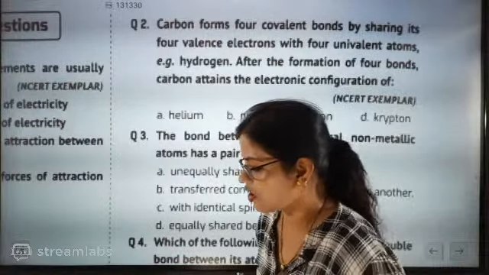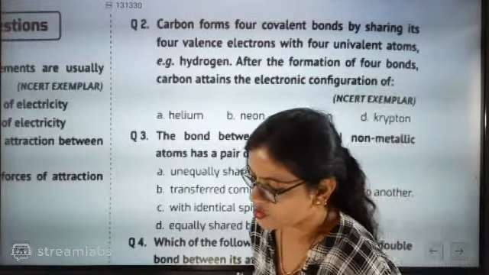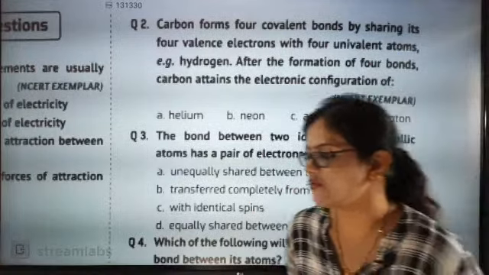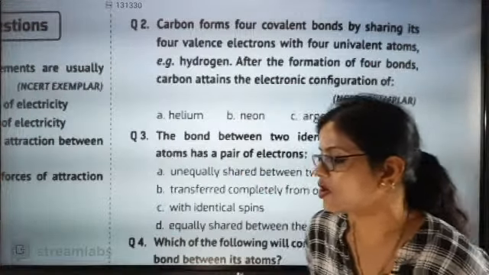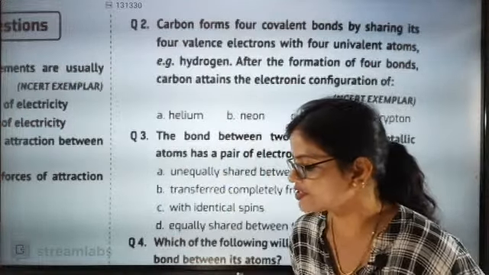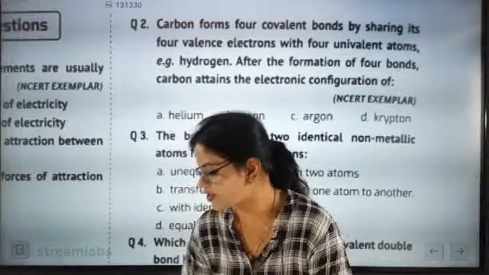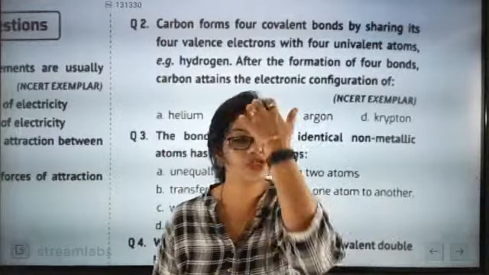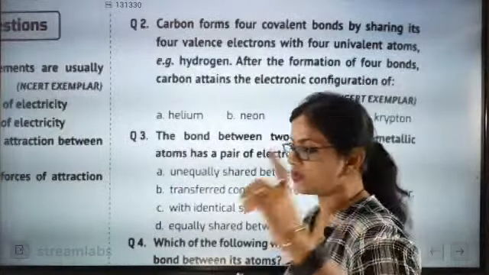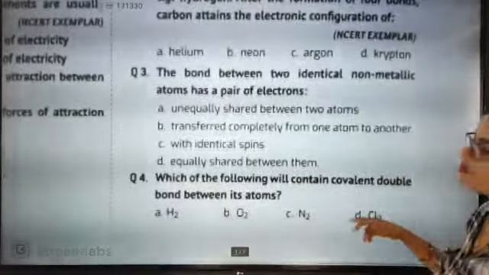So two identical non-metallic atoms form a covalent bond. Okay, you have to remember this one. They will be forming what type of bond? Now you all are absolutely correct. They are exactly going to form a covalent bond. And they are going to share electron pairs between them.